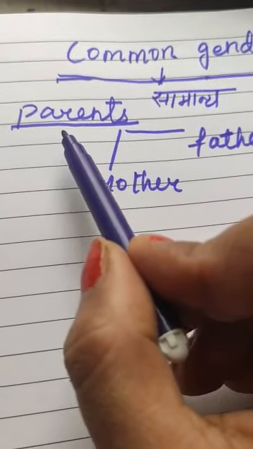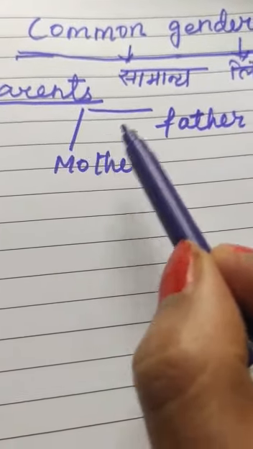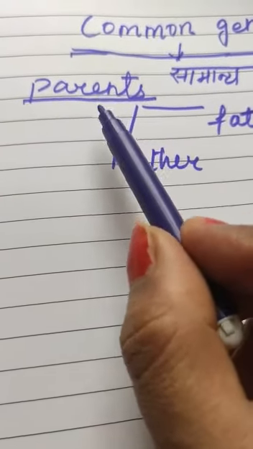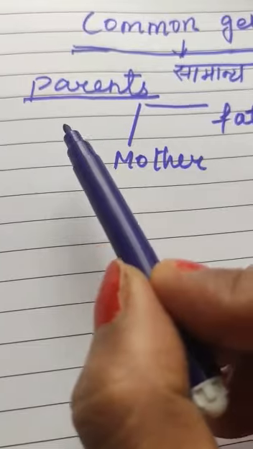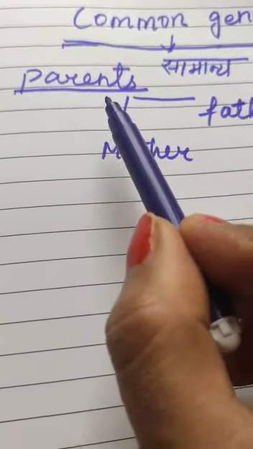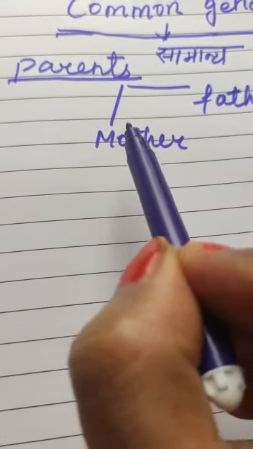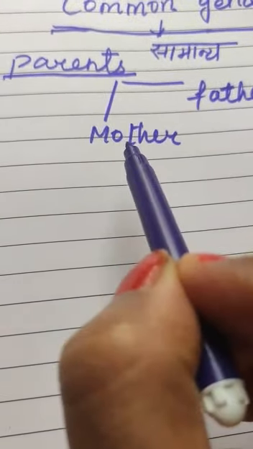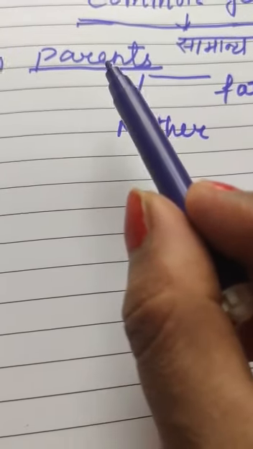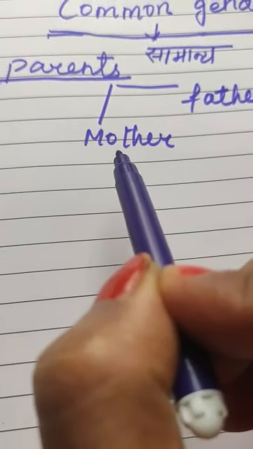We understand it better with the example of parents. In parents, both mother and father come. If your teacher told you, call your parents, is there any distinction that you call only father or only mother? No. Okay, then it is parents, meaning you call either your father or mother.